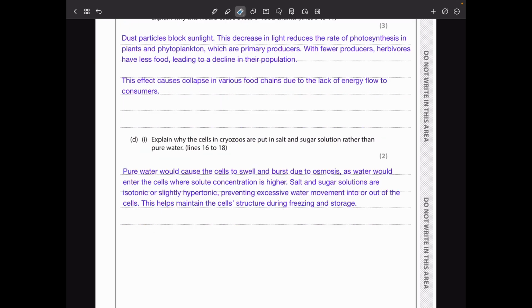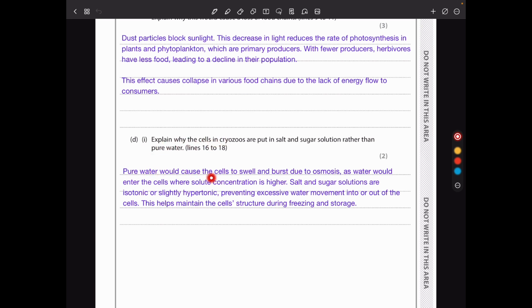Then in part D, explain why the cells in cryozoos are put in salt and sugar solution rather than pure water. If placed in pure water, then the cells are going to gain water by osmosis because the cytoplasm of the cells is going to have a higher solid concentration, and so the water will move in.